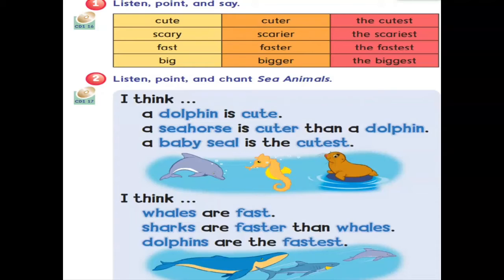Okay. Exercise 2, listen, point, and chant sea animals. I think a dolphin is cute. I think a seahorse is cuter than a dolphin. I think a baby seal is the cutest. I think whales are fast. I think sharks are faster than whales. I think dolphins are the fastest.